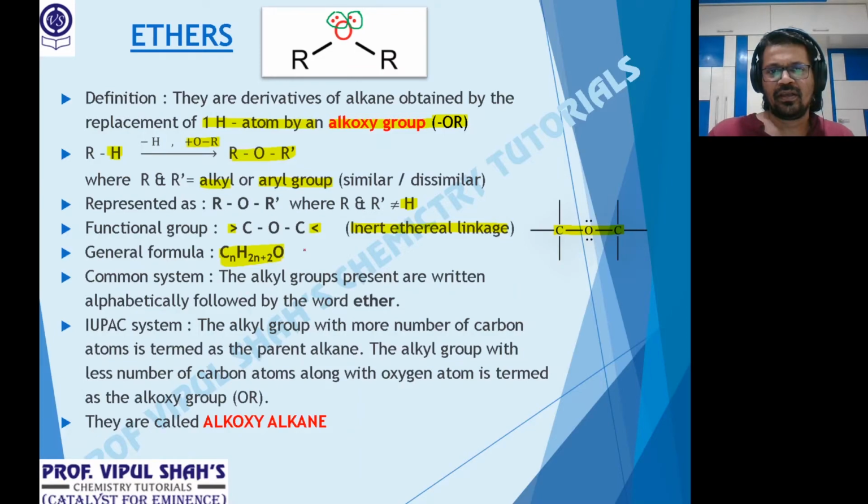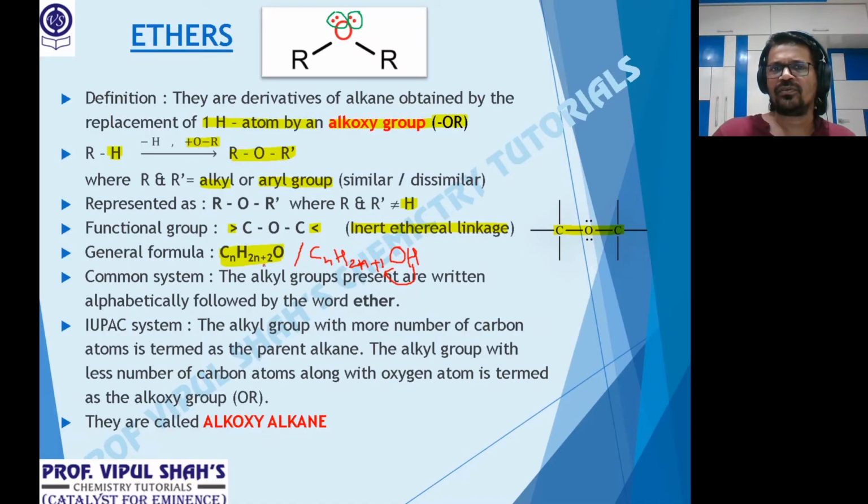Okay, I can also rewrite this formula as CnH2n+1OH. So if I put this H over here back, it becomes CnH2n+2O.